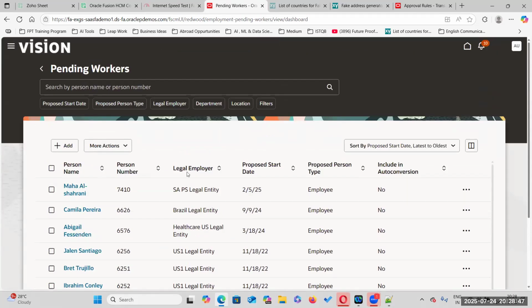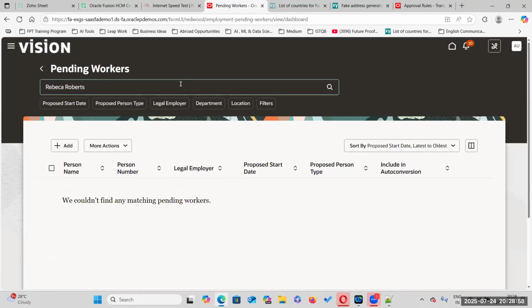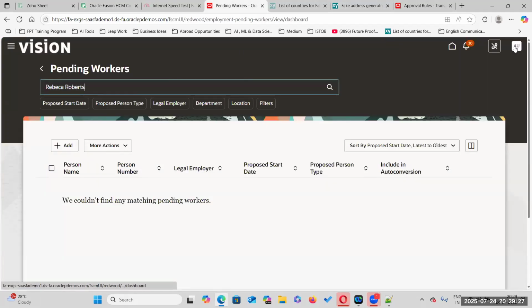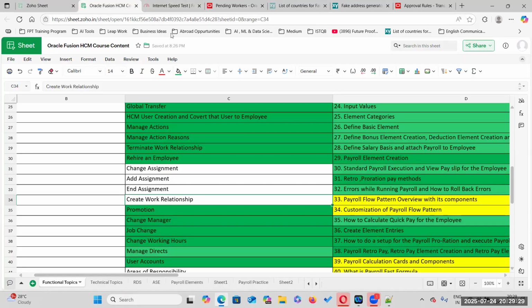Once the termination is triggered, then it will show under pending, because first of all, the active work relationship is there, right? Yes, sir. So I hope everybody understood the concept. Create work relationship, and rehire an employee itself is a part of create work relationship. Yes. Okay. Yes, sir. Clear.